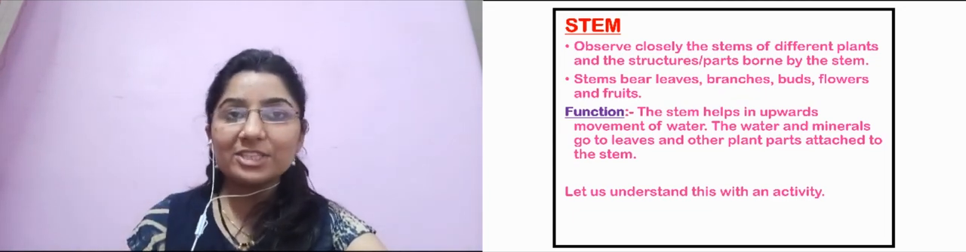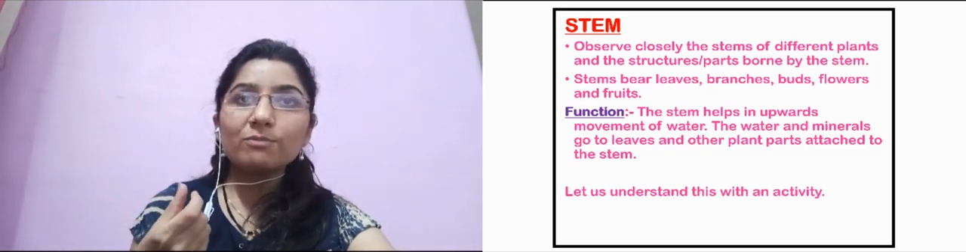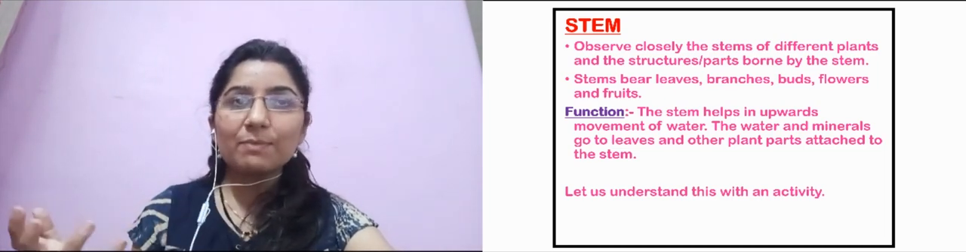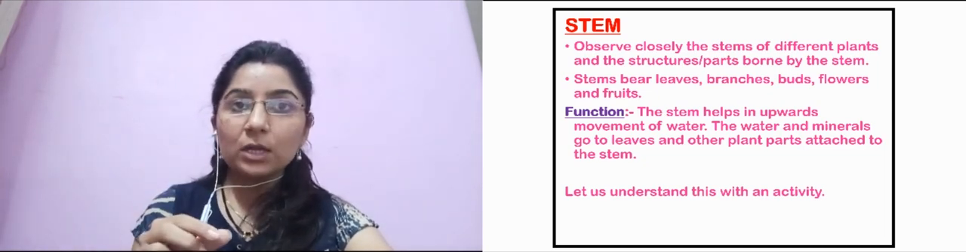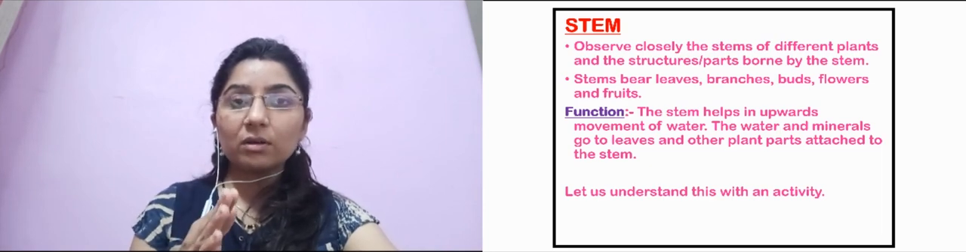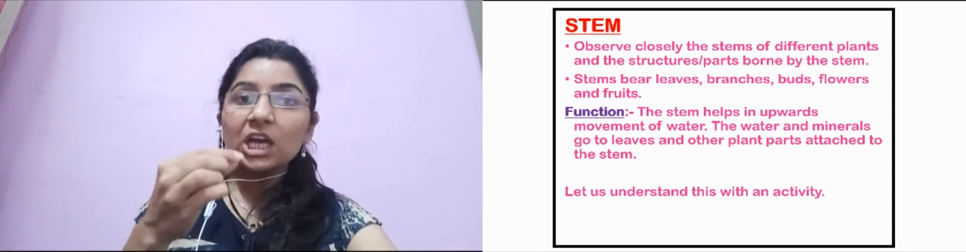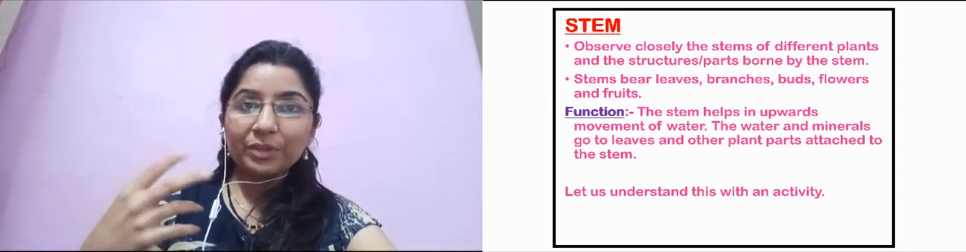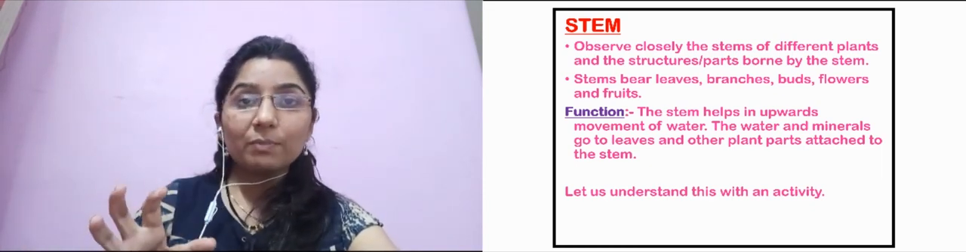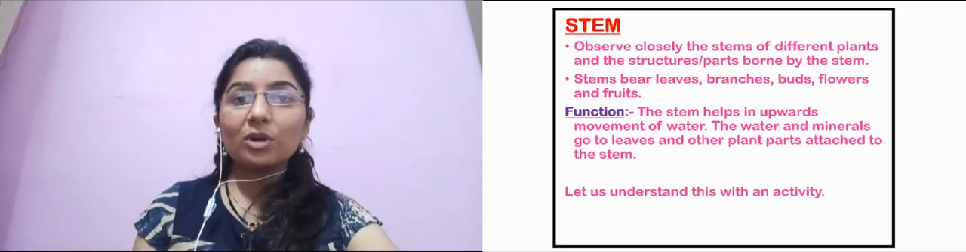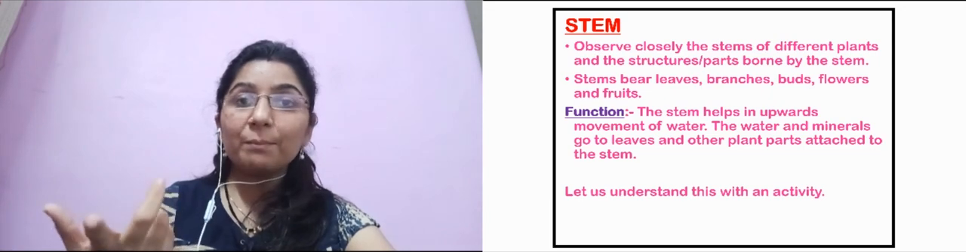So let us start with the stem. Now see, we have seen the types of stem, right? If you observe closely the stems of various plants and the parts which are borne by the stem, what does the stem bear? Stem is the main part of the plant, the supporting system. On the stem the branches will grow, and then the leaves, and then the flowers and the fruits. So the stem is a very important part of a plant, because on that stem the flowers, branches, buds, and fruits will all bear.